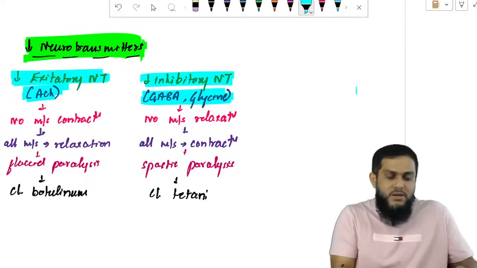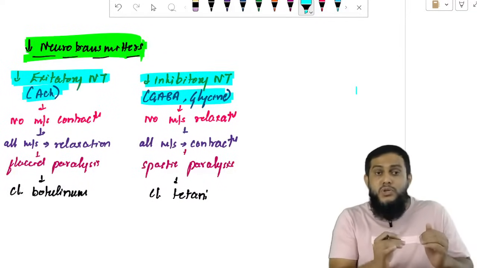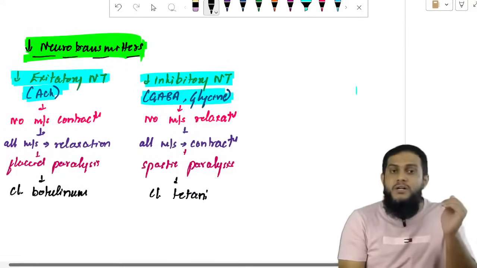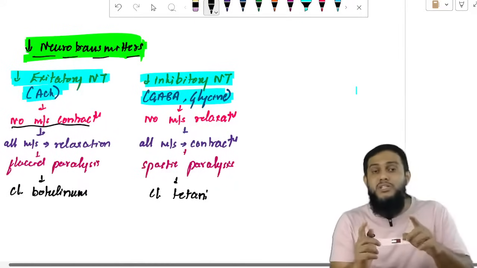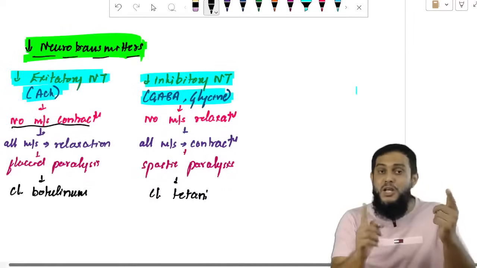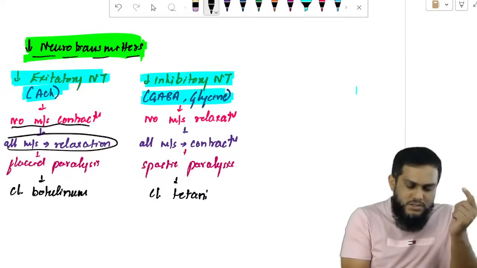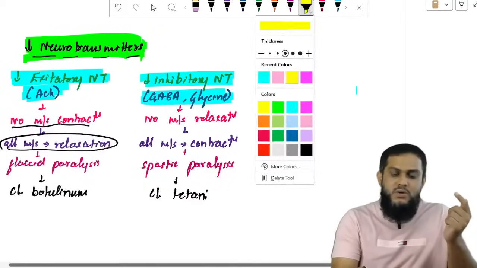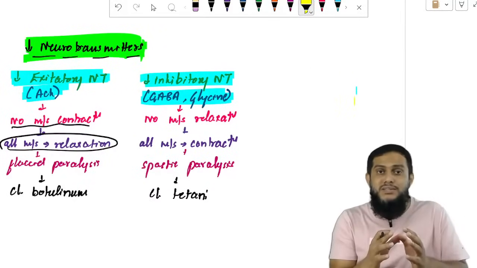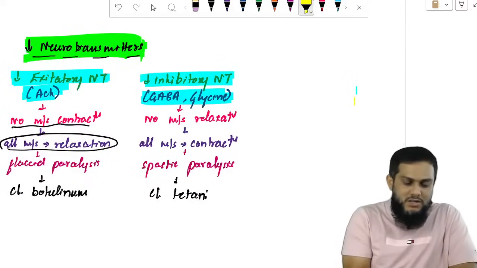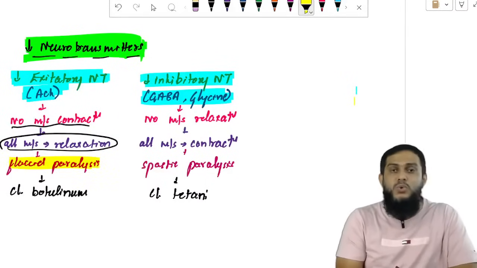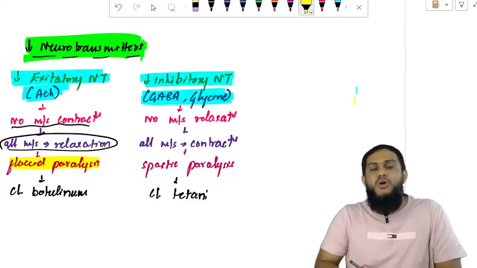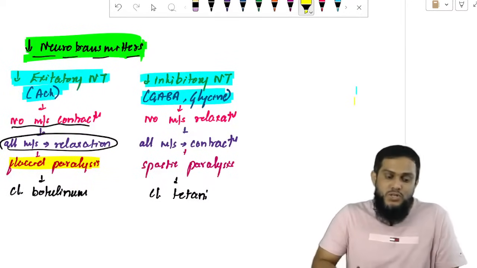Now what is happening? If excitatory neurotransmitter is inhibited, then there is no muscle contraction, because they are responsible for muscle contraction. If there is no muscle contraction, all muscles go to a relaxation state. So no movement. No movement means paralysis, and paralysis due to muscle relaxation is flaccid paralysis, and that is what we see with Clostridium botulinum.